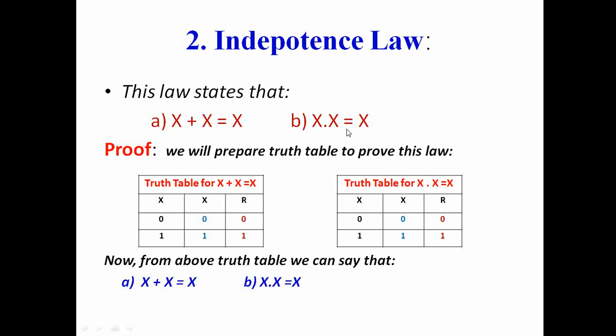The second law always is the dual of the first law, and this is the truth table using which you can prove this. X plus x is equals to x. So this is x. X is a Boolean variable. It will have two values, 0 or 1. Then again we have x, 0 1. Now if we add them, x plus x, then it becomes 0 plus 0 is 0, 1 plus 1 is 1. So 0 1, which is equals to this. So this r is x plus x. So x plus x is equals to x. Similarly, x dot x is also x.